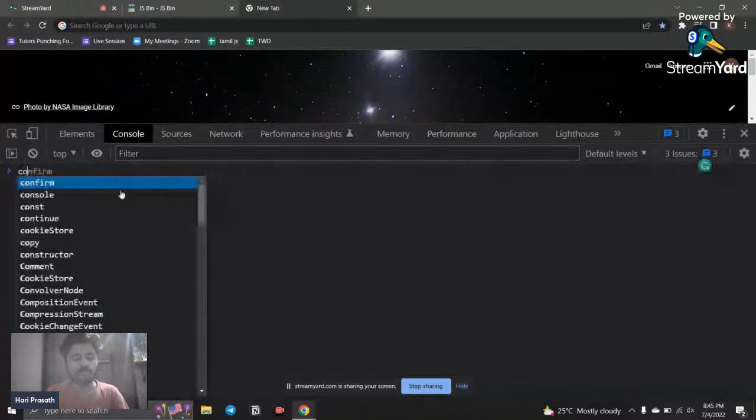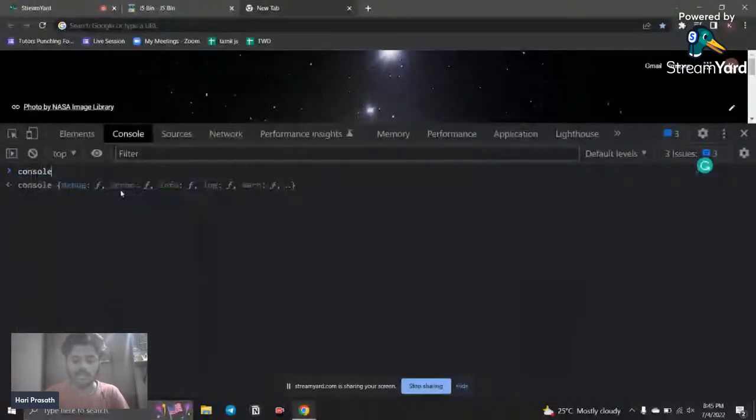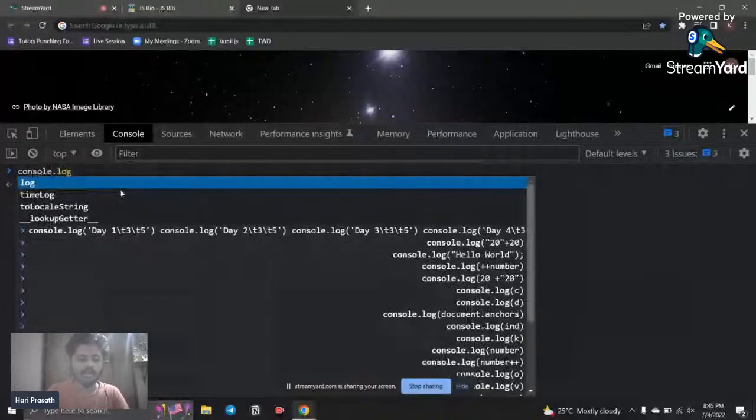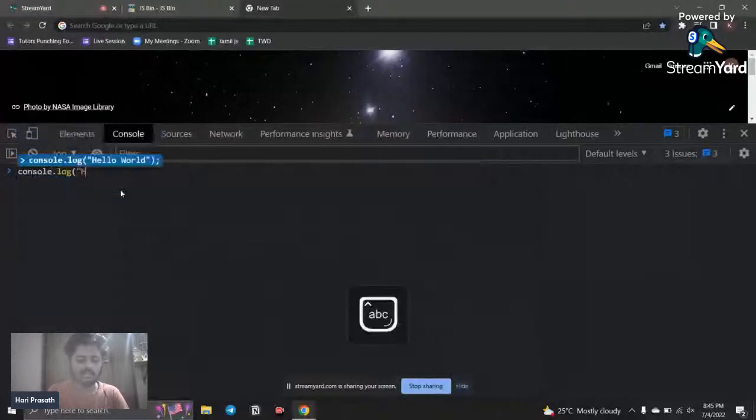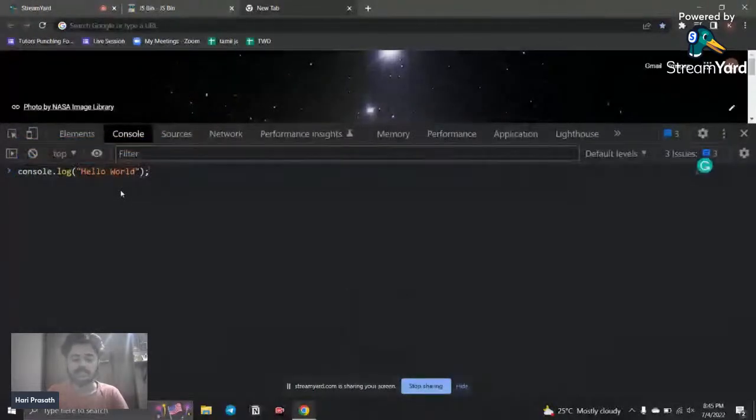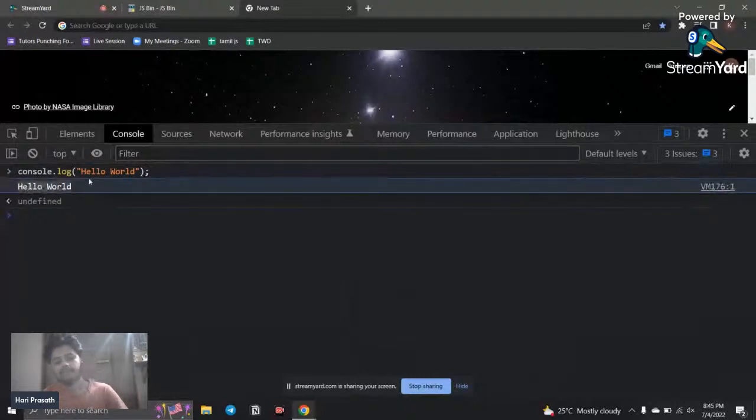Also we can do whatever we need to apply. For example, you can write console.log and say hello world, right? I just press enter and here you can see it compiles the code and gives me that output. Okay, so the console is used for debugging, just remember that.